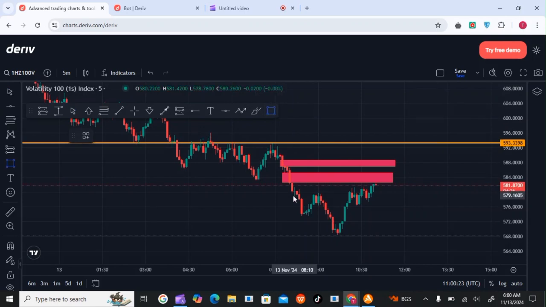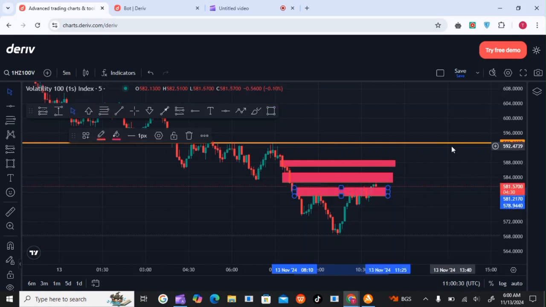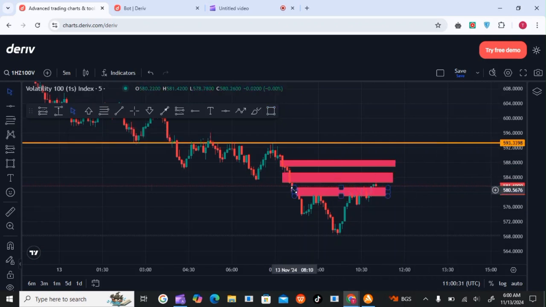Then we have another block here showing that the market will resist. It has already passed that order block, so the market will hit here and then proceed upwards. It's very simple, just don't make trading complicated. It must come, fill this fair value gap, fill this, and hit the up direction.